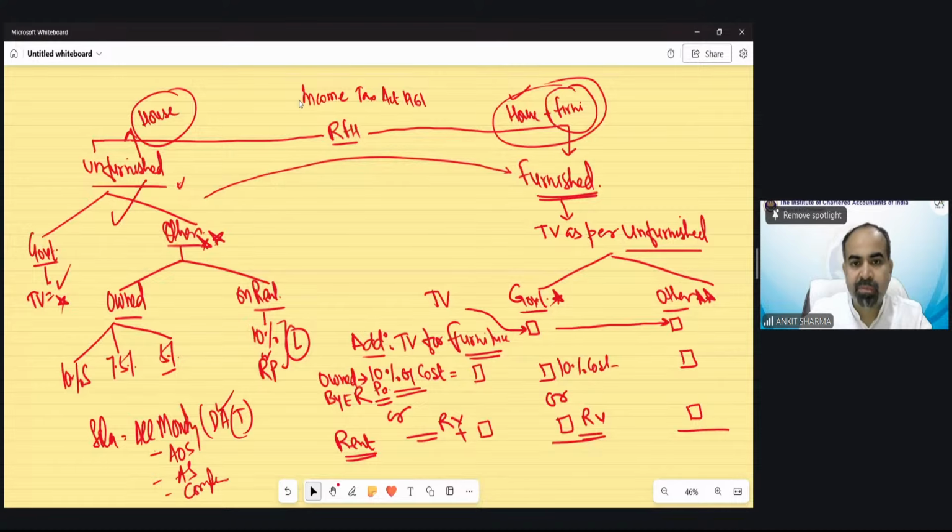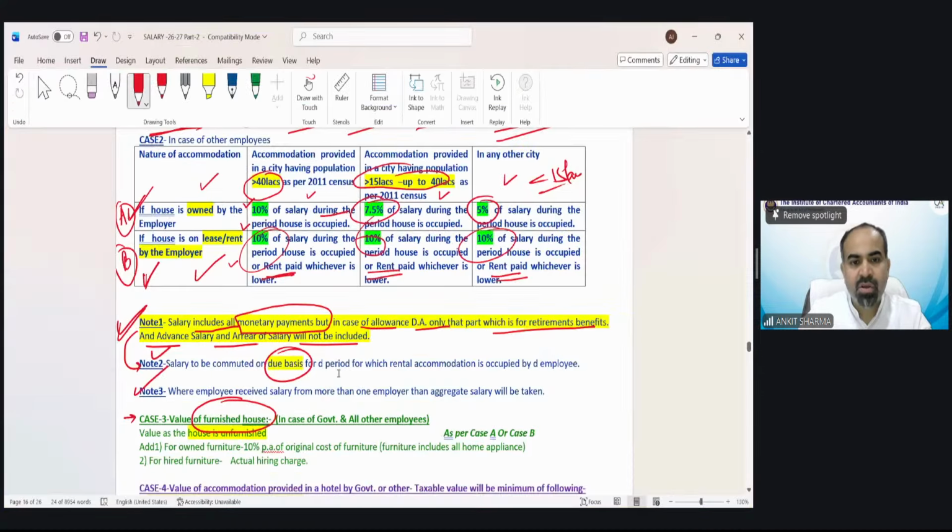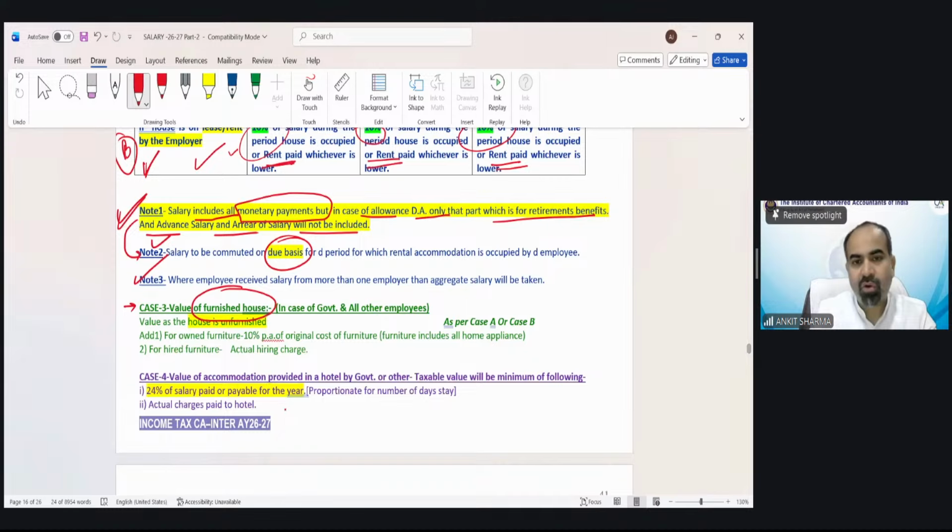Chalo, moving ahead with the help of provision. So case number 3 is the valuation for furnished house. Value as the house is unfurnished. So you have to calculate the taxable value as the house is unfurnished, as we have discussed above, as per whether case A, government or other. Then for the purpose of furniture, we have to add 10% per annum of original cost of furniture. Furniture includes all home appliances. And for hired furniture, actual hiring charges. So either 10% would be there for any furniture or there would be hiring charges. After that, that would be my taxable value for furnished accommodation.